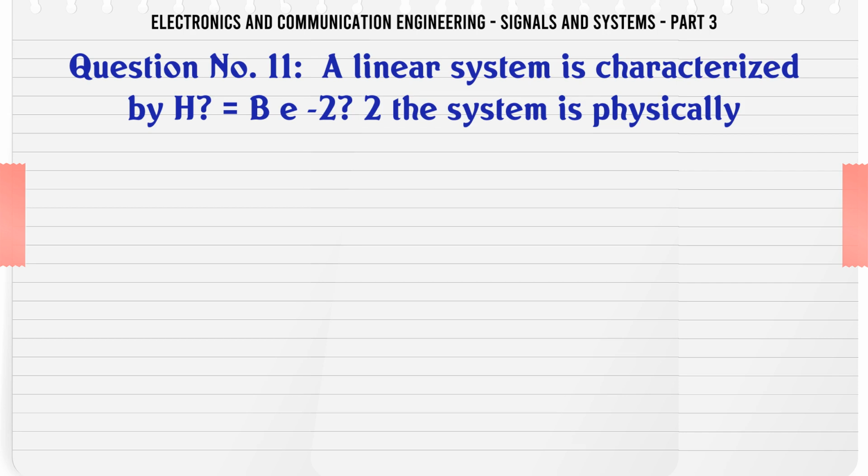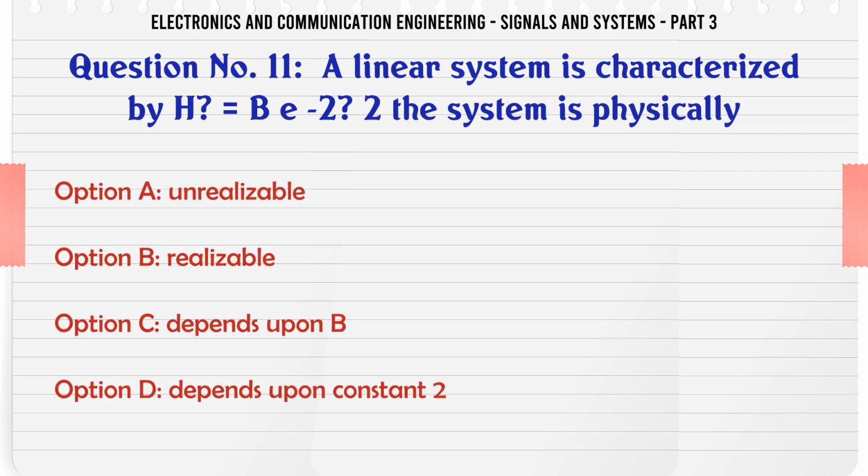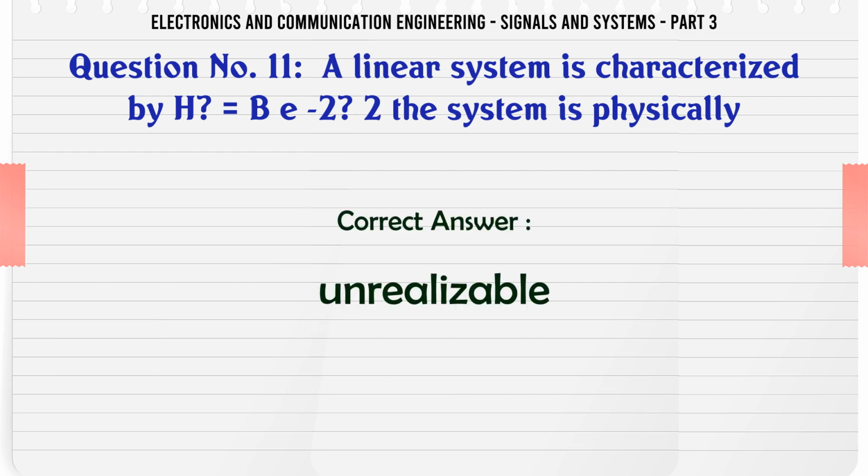A linear system is characterized by H(ω) = e^(-2ω²). The system is physically: A, unrealizable; B, realizable; C, depends upon B; D, depends upon constant 2. The correct answer is unrealizable.